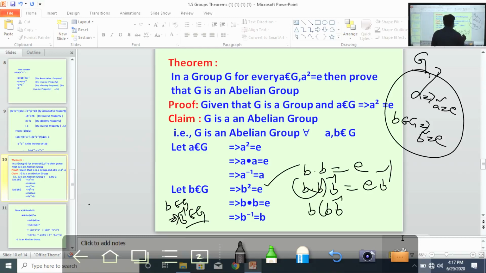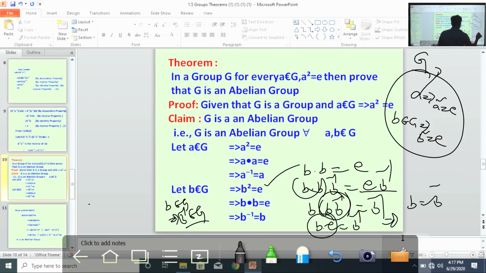B into B inverse equal to, what is E into B inverse? B inverse. What is B into B inverse? Again B into E equal to B inverse. What is B into E? This implies B. B equal to B inverse. Understand?